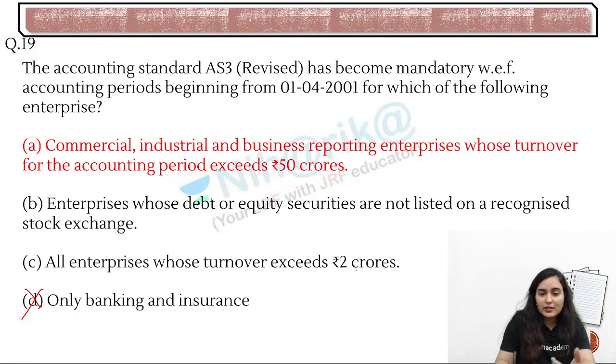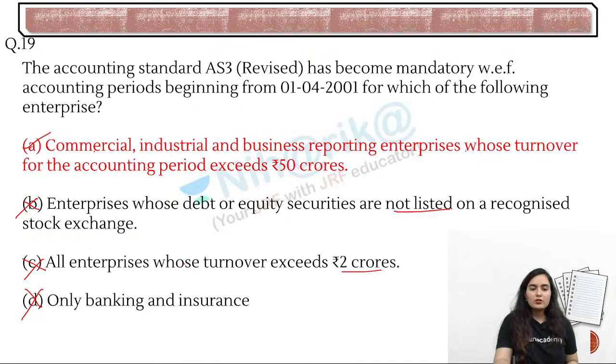And how can we increase the limit to 2 crore? Is this an audit or a tax limit? No, no, no. That's why this 2 crore limit is very high. Even we have to maintain, right? Enterprise whose debt or equity security are not listed. Why so? That means you are excluding listed and not listed. You are doing a bifurcation. Instead, include all the commercial, industrial and business reporting enterprises whose turnover for the accounting period exceeds 50 crore. Okay, 50 crore.